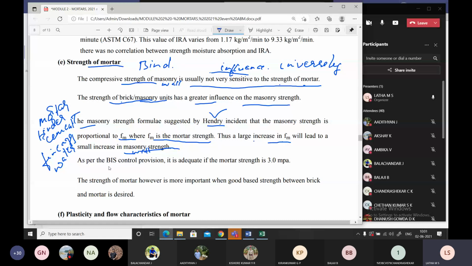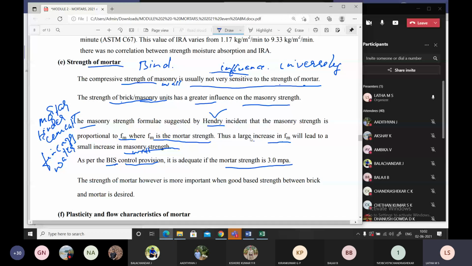According to BIS, what is BIS, students? Can anybody say what is BIS? Bureau of Indian Standards. The control provision says that mortar strength should be adequate, at least 3 MPa.